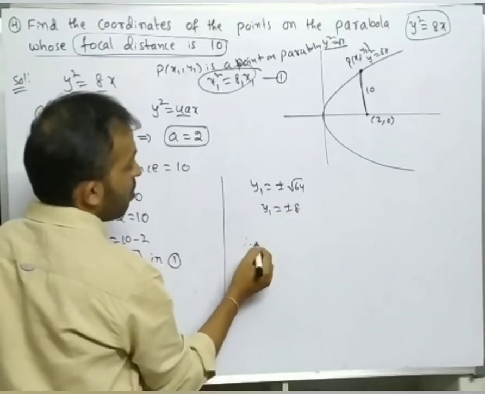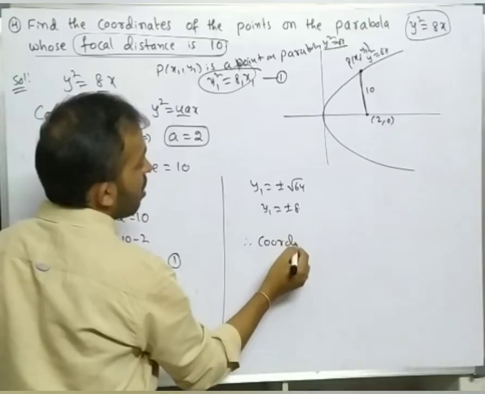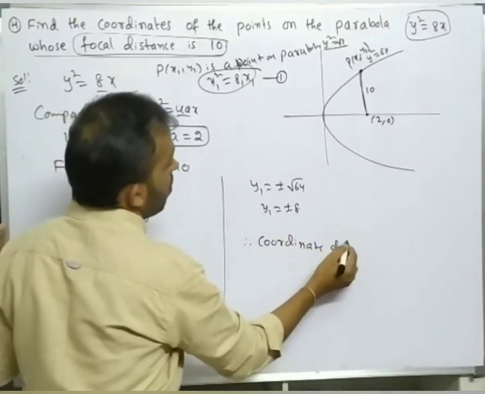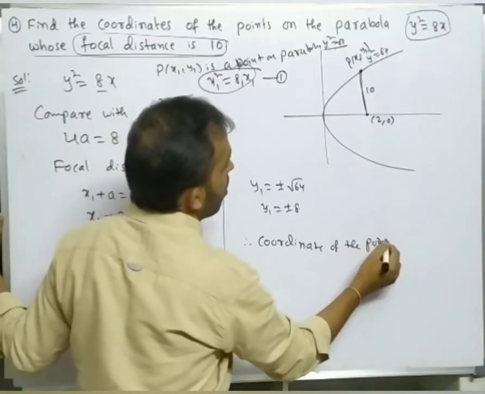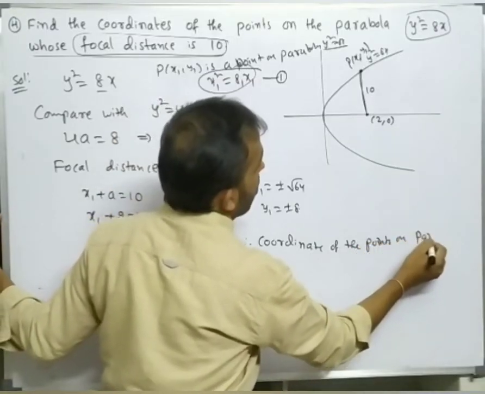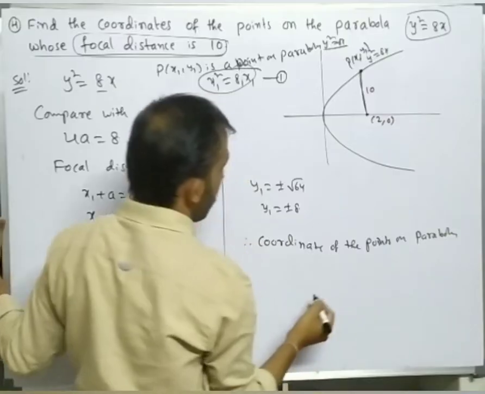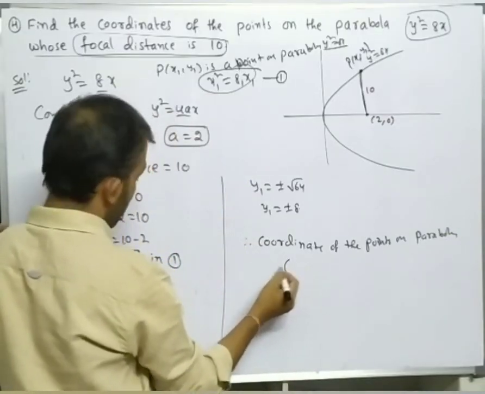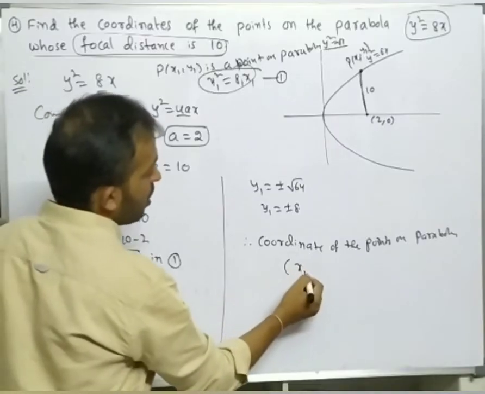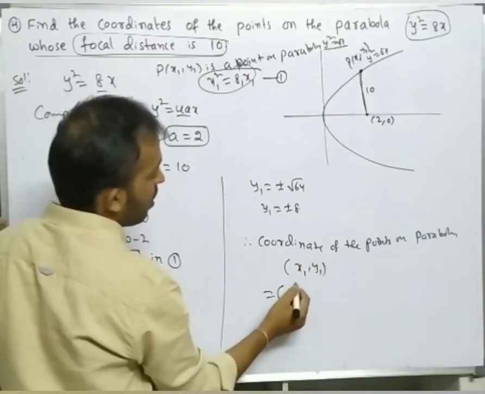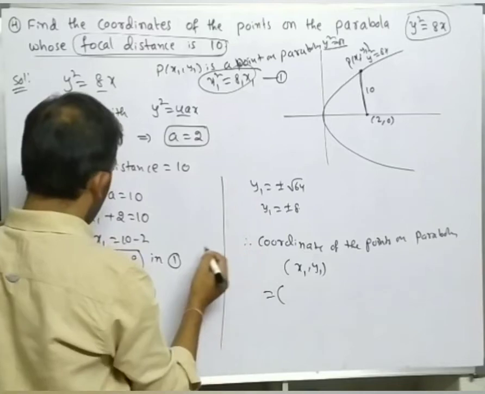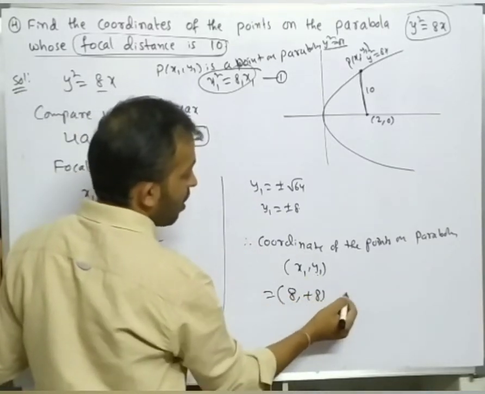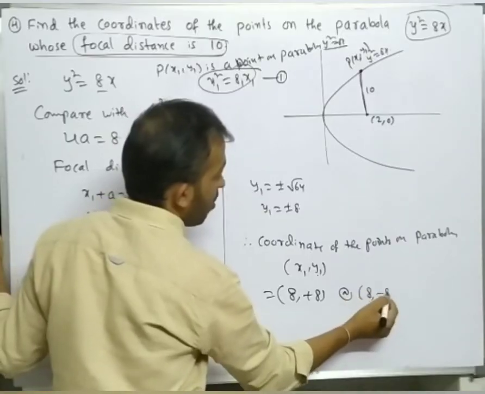Therefore the coordinates of the points on the parabola are x1 comma y1, that is 8 comma 8 or 8 comma minus 8.